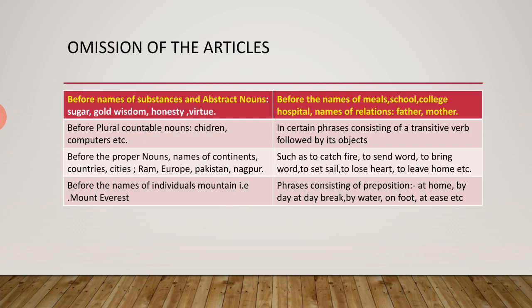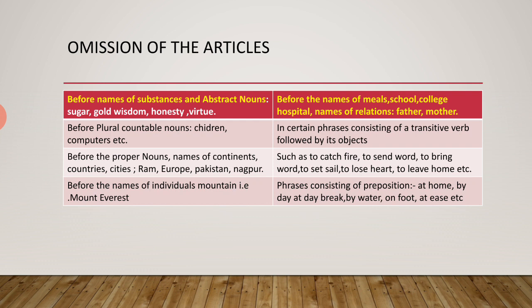There are some exceptions too, where sometimes nothing is used, and where it is used we don't, and where it is not used we sometimes do. Okay, so here are some of the omissions of the articles. Omission means omit, remove. We are not going to use the article, we are going to omit the article if it is mentioned there. Always remember, whenever these types of conditions are there, do not use an article before those words or conditions.